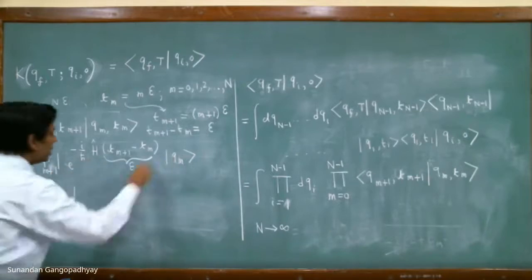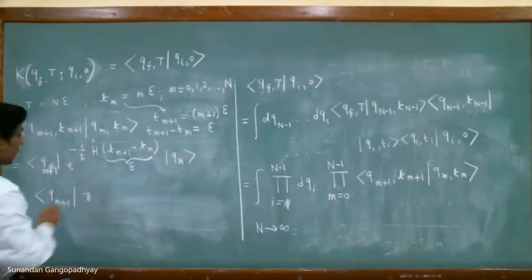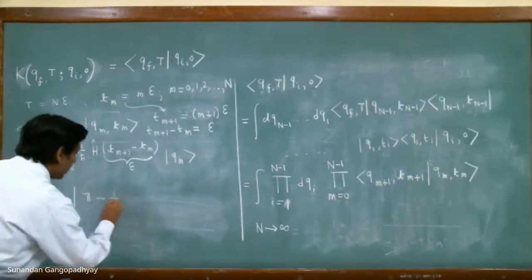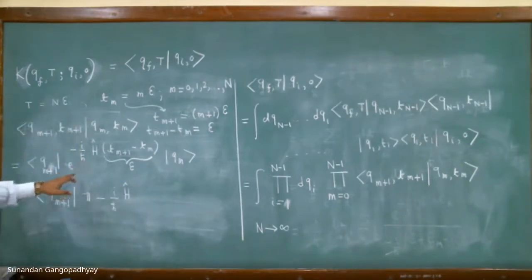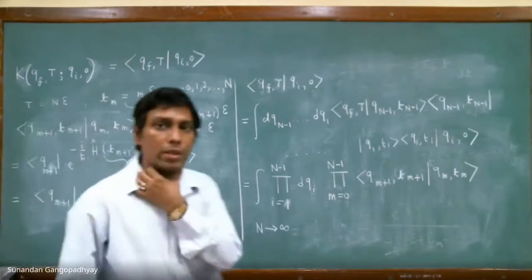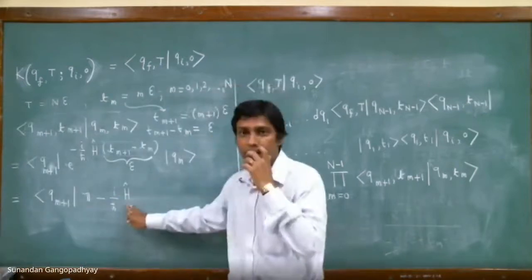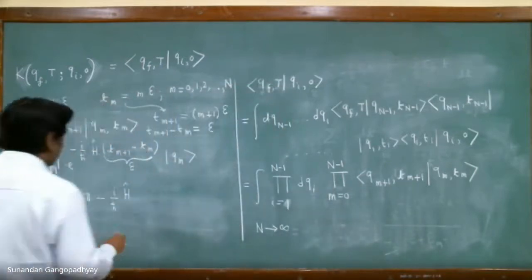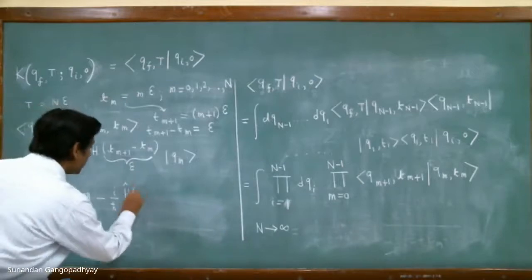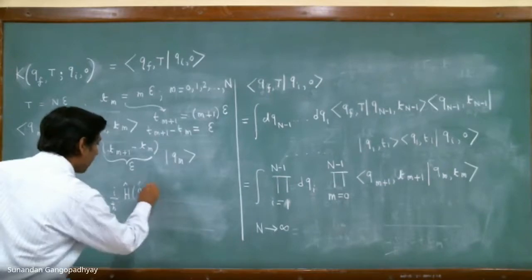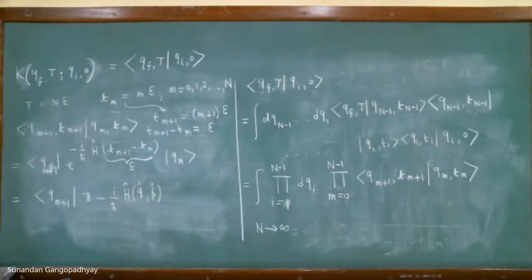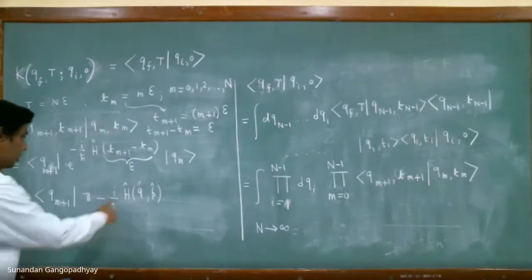And now I can expand this. If I expand it, I will get an identity minus i by h bar h hat. Please notice that this h hat over here is still an operator, and therefore you can write this as a function of q hat and p hat.